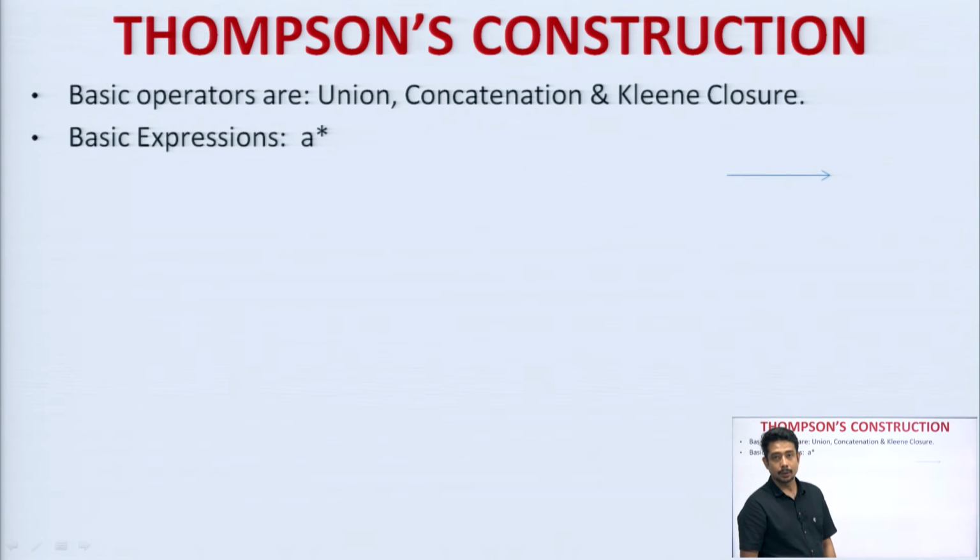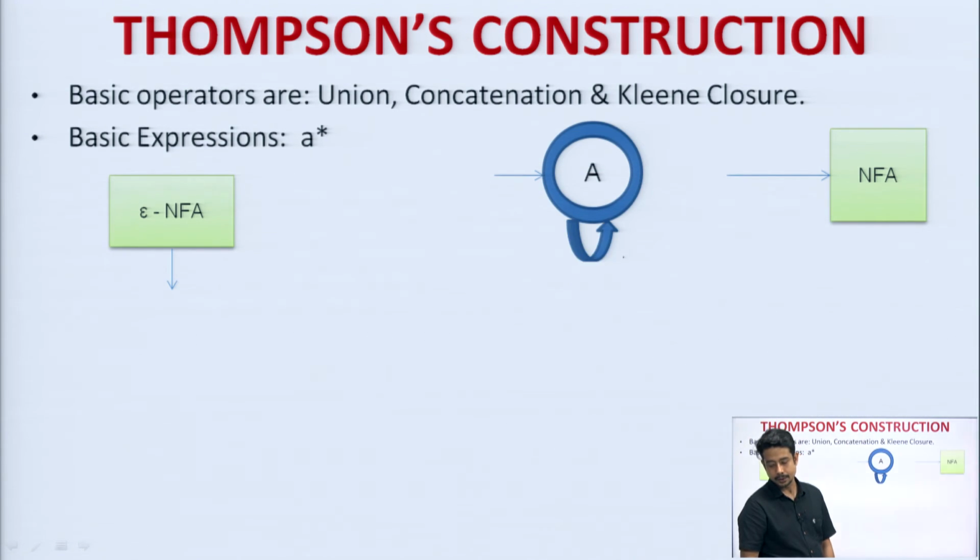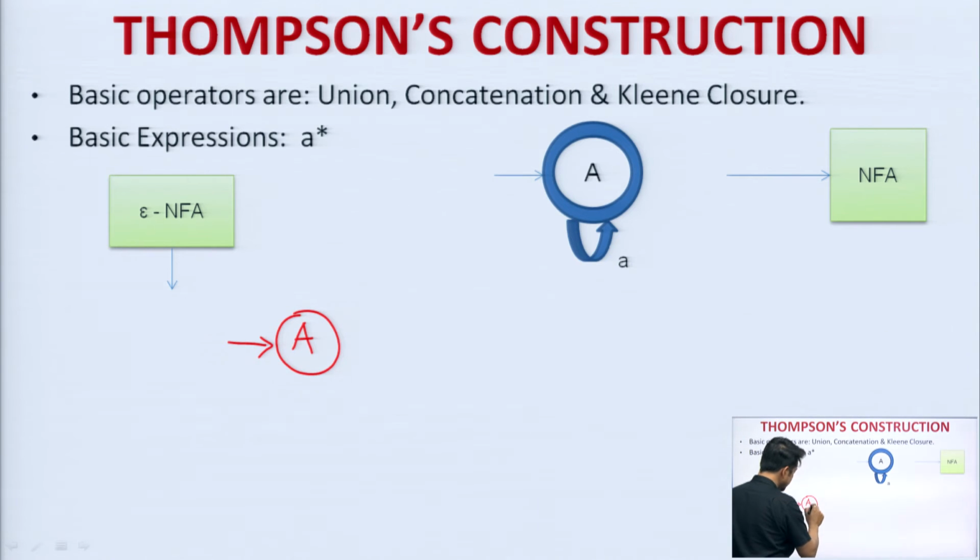Next comes A to the power Kleene closure. If we talk about NFA, we just simply draw a self loop for A. But in the case of epsilon NFA, how to draw it? First I will take a state. From here I will take an epsilon transition.